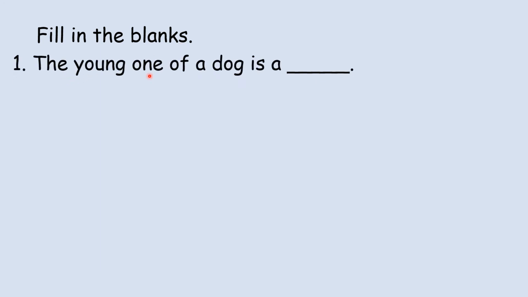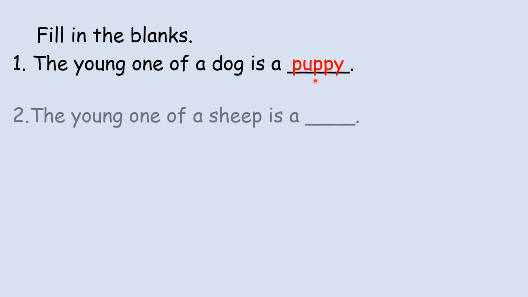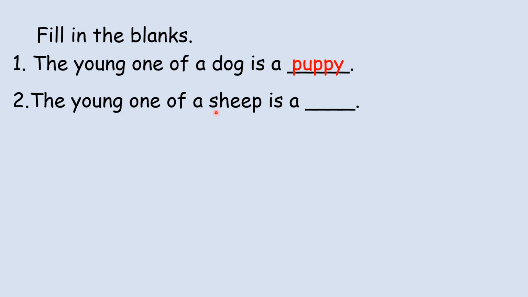Now let's do fill in the blanks. The young one of a dog is a, what is the young one of a dog? Puppy. The young one of a dog is a puppy. The young one of a sheep is a lamb.